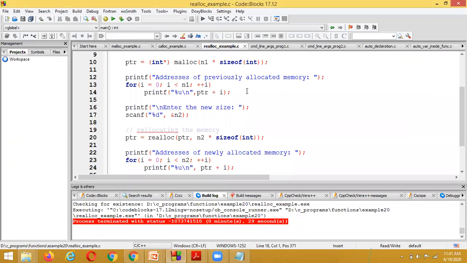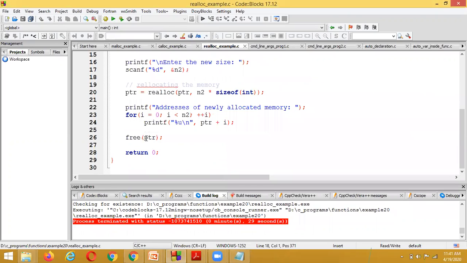And this is all about memory allocation dynamically. To deallocate the memory, we use the free functionality.